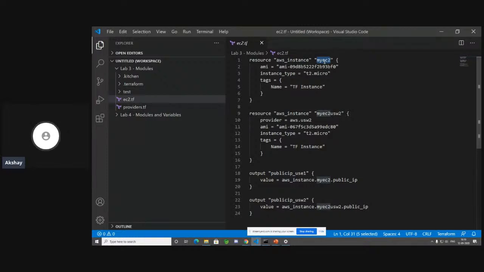There are only 2 mandatory values over here. The 2 mandatory values are the AMI ID as well as the instance type. The rest of the values that you see in the Terraform documentation will be optional values. These are the ones that are required. And you'll be able to see this when you go through the Terraform docs itself. Okay, so let me just show you that in a moment.